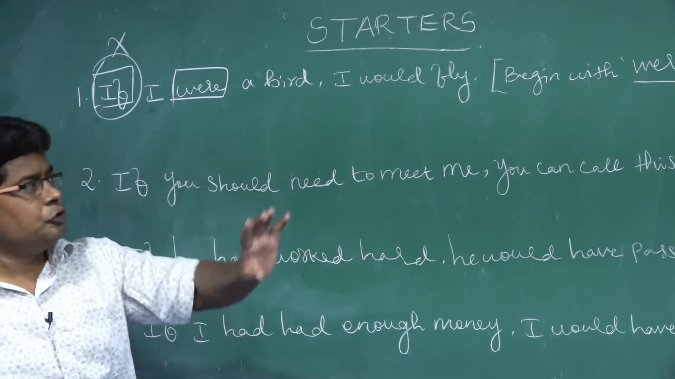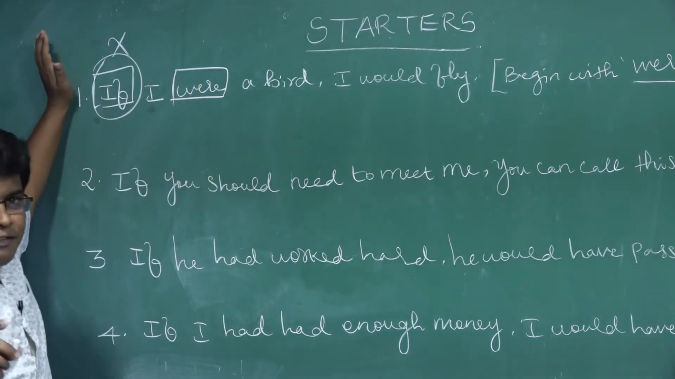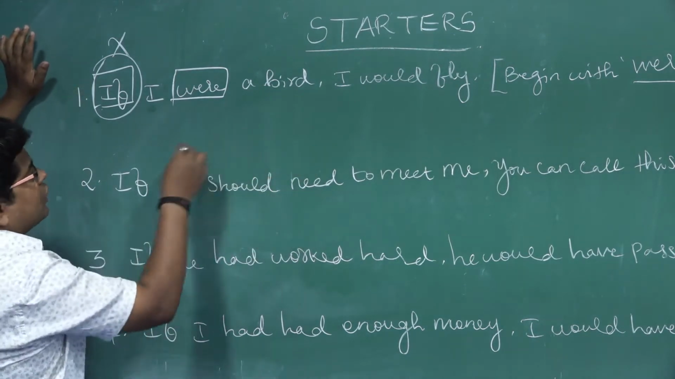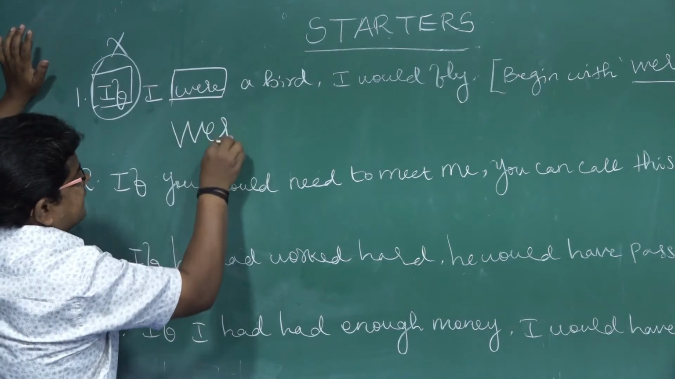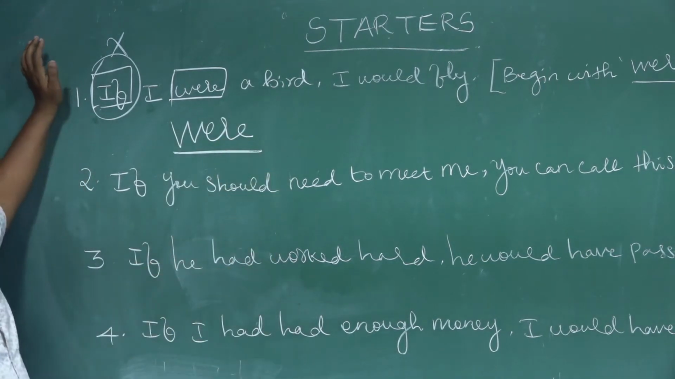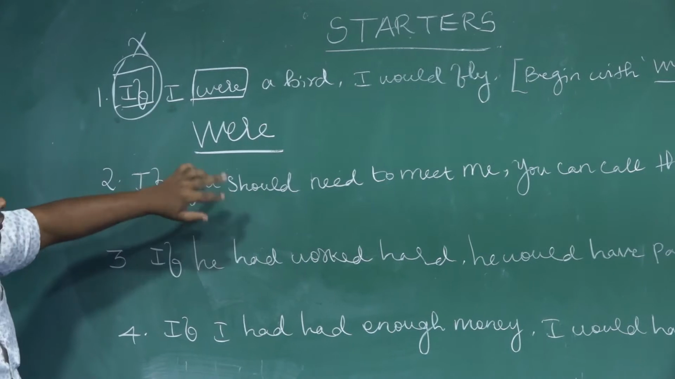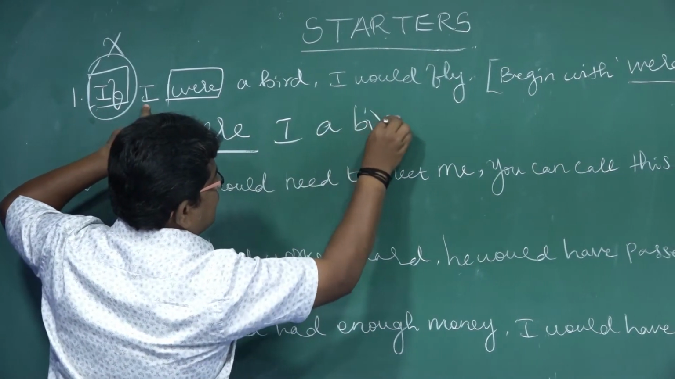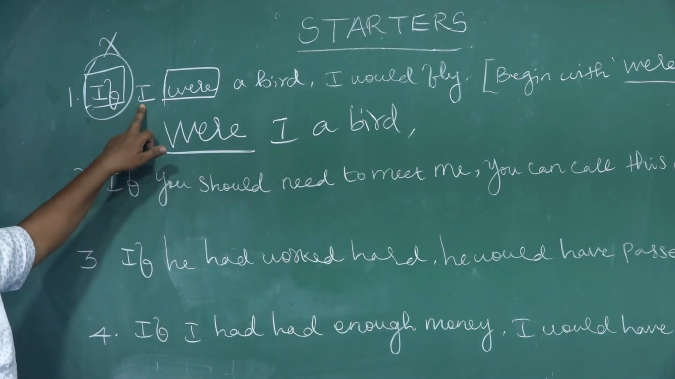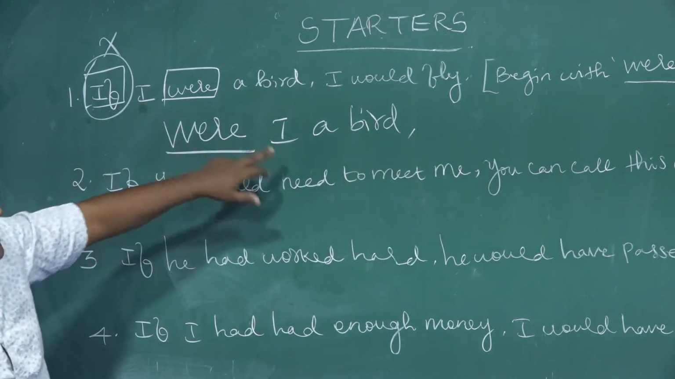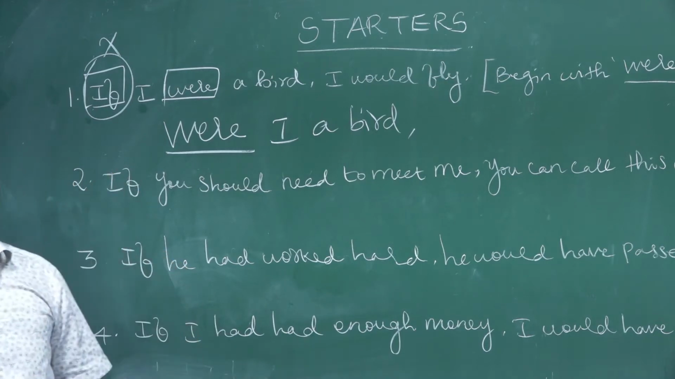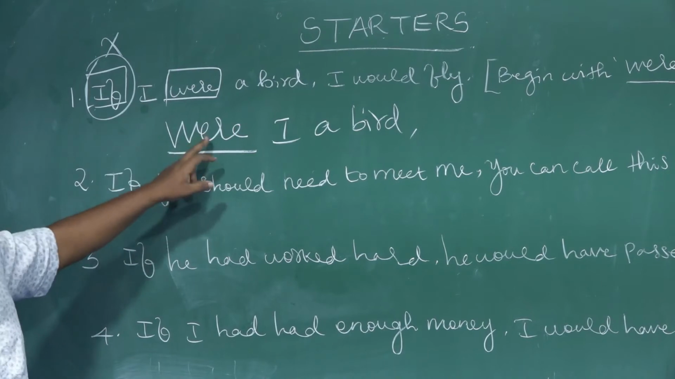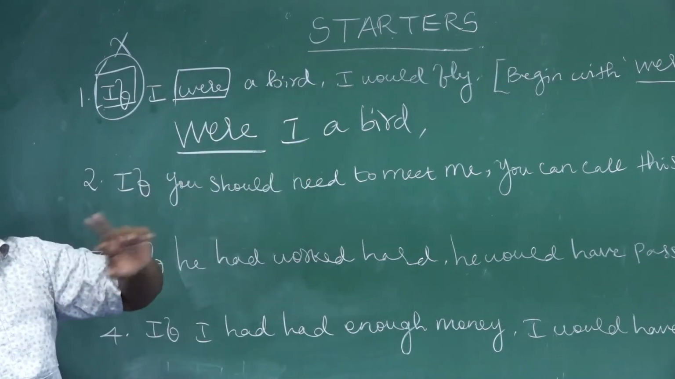First of all, in that starters, you have to cancel if. Next, begin with where they have asked, so you have to start the sentence only with where. Now you have to introduce the subject. Where I a bird. Most of the students write where I were a bird, and that gets 0. They won't give marks at all. If you are using if, they won't give marks. If you are using where I were, they won't give marks.